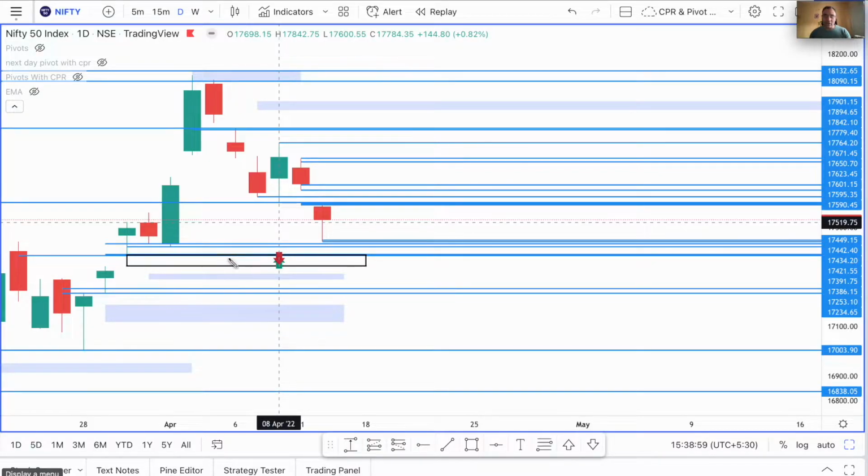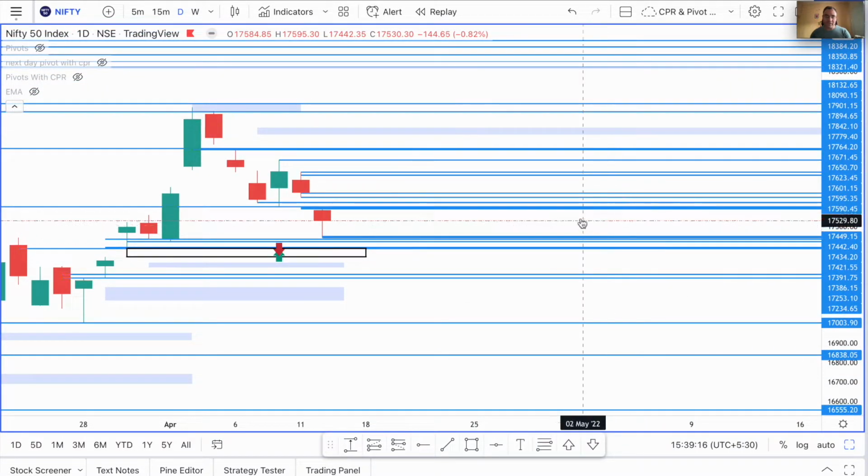I really do hope that this particular level that we have marked, the low of this candle, does not get broken tomorrow in the next trading session, that is around 17,400. So the 17,400 level is very essential in the upcoming sessions. So now let's go back to the 5-minute time frame.